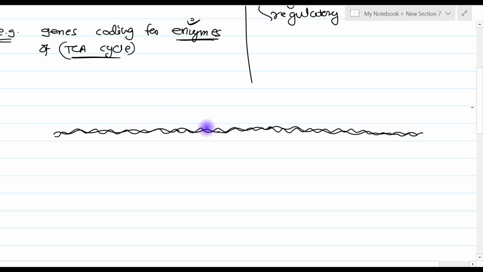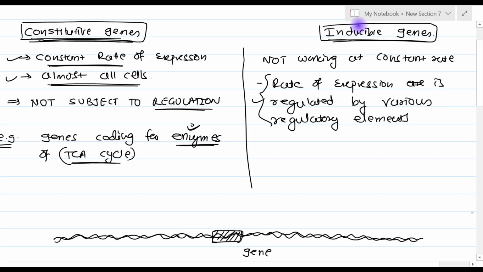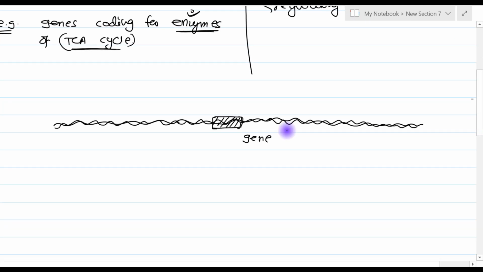Let us assume that this small part is one particular gene, and the variety of this gene is inducible gene. Inducible gene means its rate of expression is not constant, it is variable, and whether the rate of expression increases or decreases depends on the regulatory element.